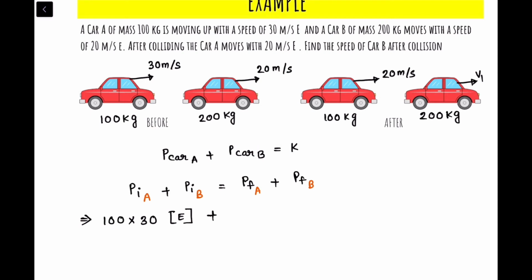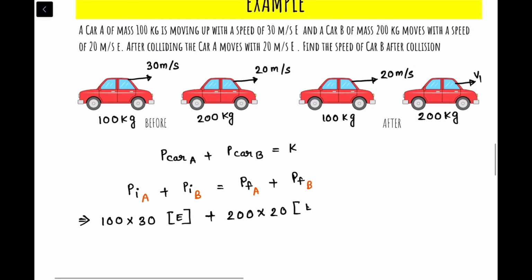Plus, what is the initial momentum of car B? Mass is 200 and velocity is 20 meter per second, right? So 200 times 20 towards the east, right? Again east. So this will be equal to, what is the final momentum of car A? Mass 100 times velocity 20 towards the east, right? It's moving towards the east.